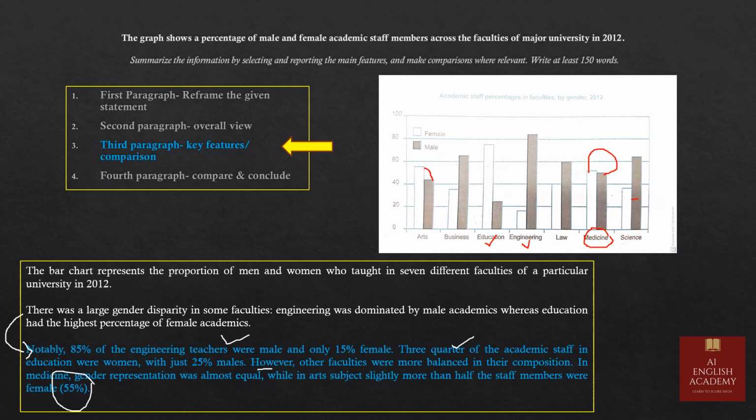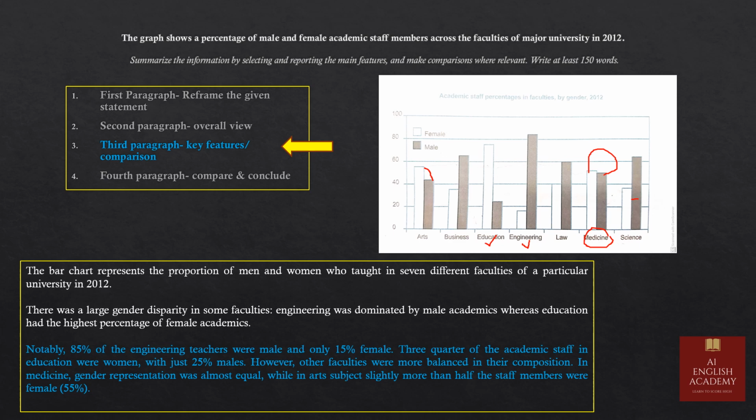about the clarification of what I have mentioned in my overall view, and in the next 2 sentences I have added key features, and I have talked about the medicine and the arts. The use of fractions also helps you to score more. For example, in the second sentence, you can see I have used 3/4 of the academic staff. I am not mentioning any percentage here, so I have used the fraction. So it really helps you to score good in IELTS task 1 if you are using some fractions.